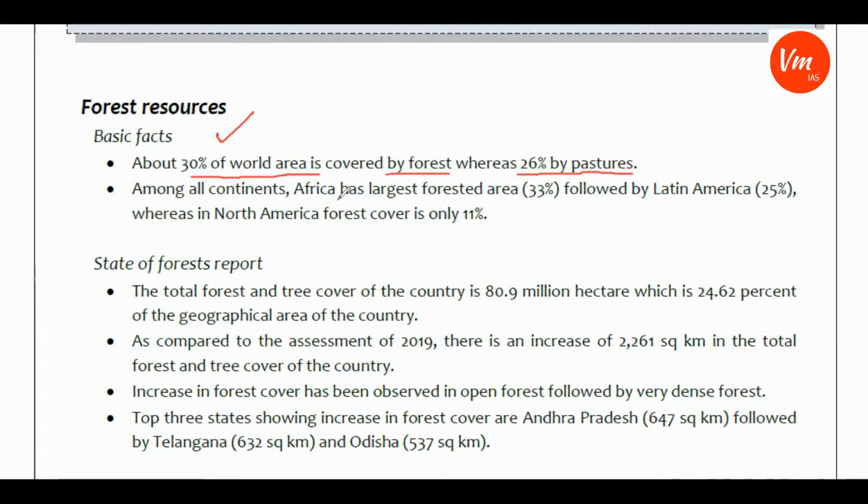Among all continents, Africa has the largest forested area, that is 33%, followed by Latin America, that is 25%, whereas North America's forest cover is only 11%. It reflects a more urbanized and industrialized economy. These things you have to remember.